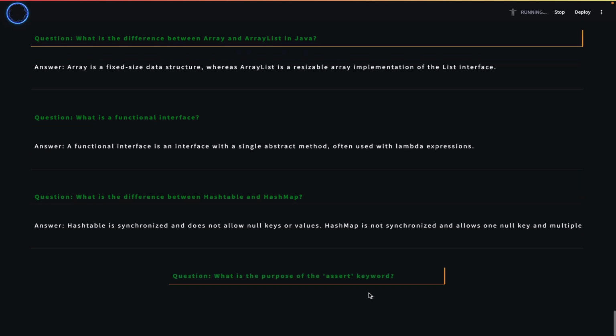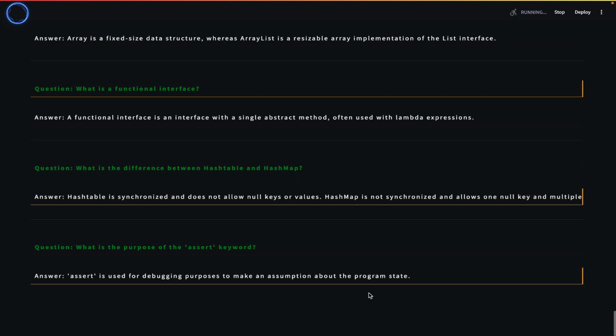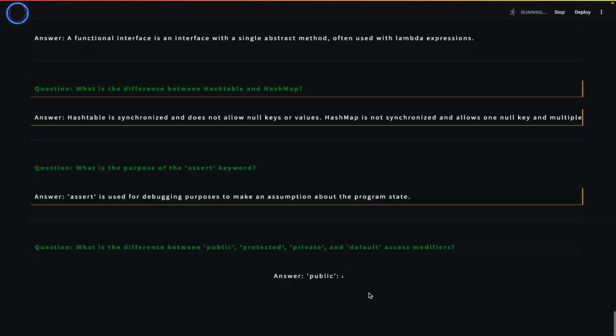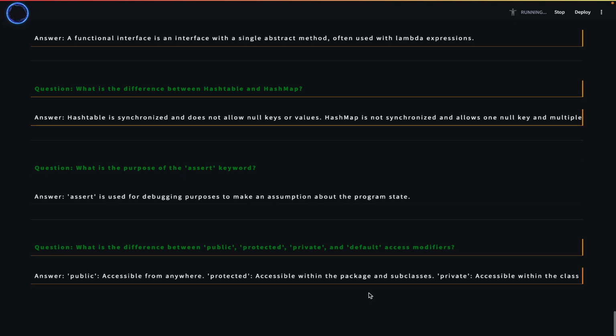What is the purpose of the assert keyword? Assert is used for debugging purposes to make an assumption about the program state. What is the difference between public, protected, private, and default access modifiers? Public, accessible from anywhere. Protected, accessible within the package and subclasses. Private, accessible within the class only. Default, accessible within the package.